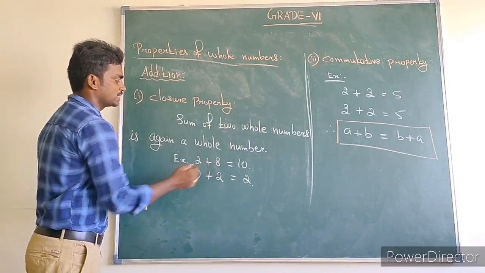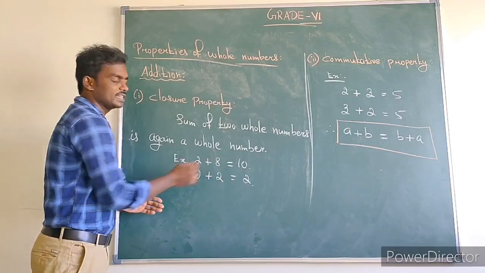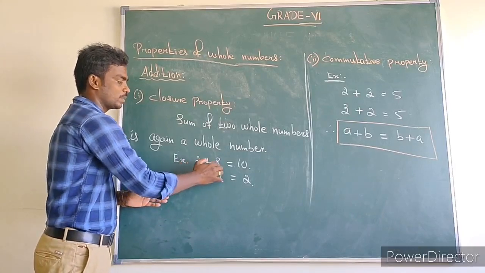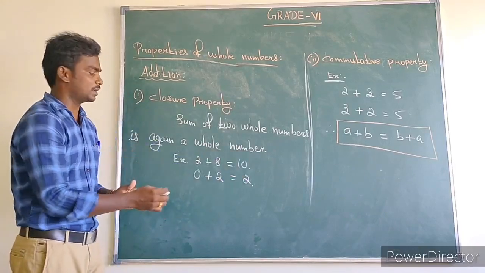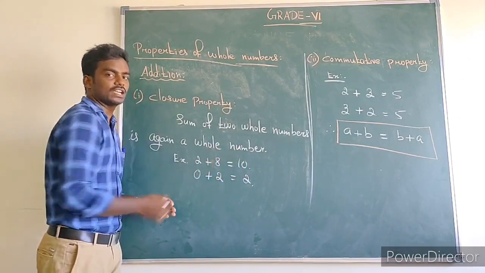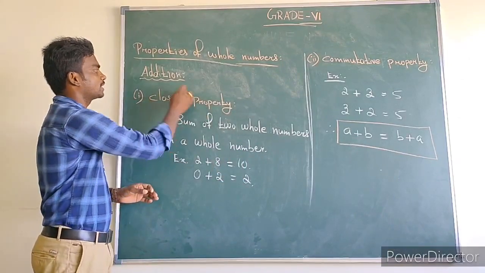See, what is 2 plus 8? 2 is a whole number, plus 8 is a whole number, and the resulting value, 2 plus 8 equal to 10, is again a whole number. So the sum of two whole numbers is again a whole number. This is called the closure property of addition.